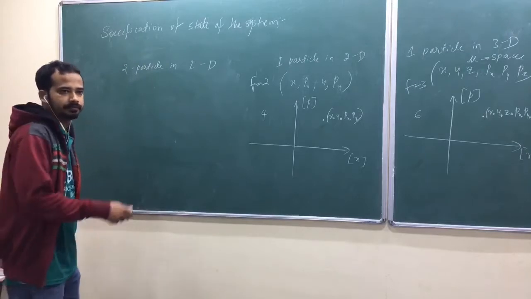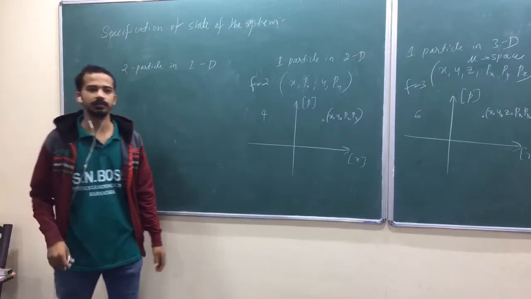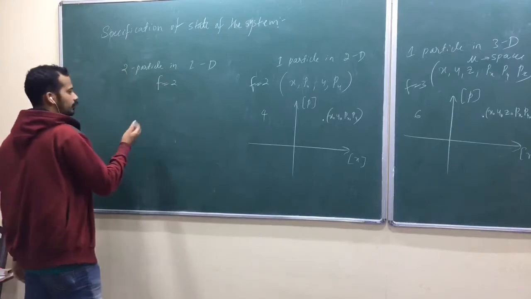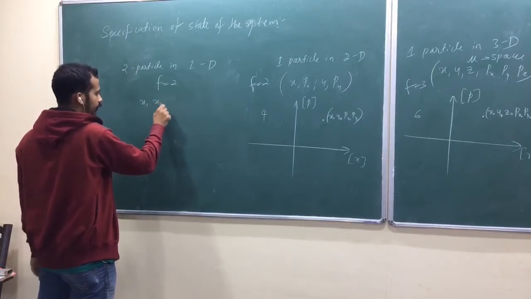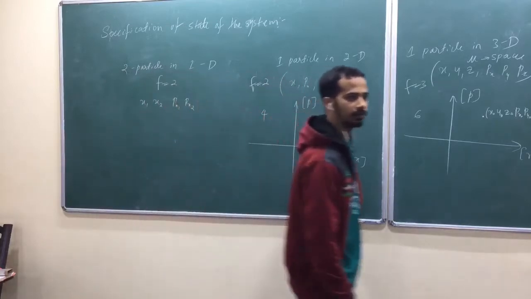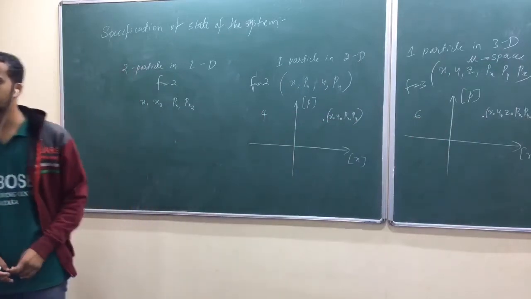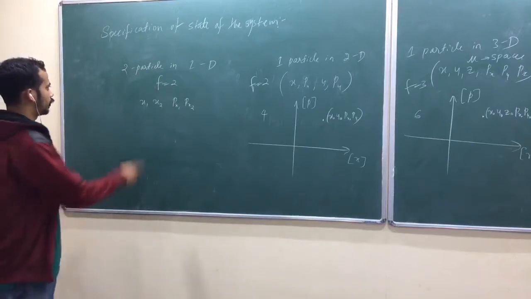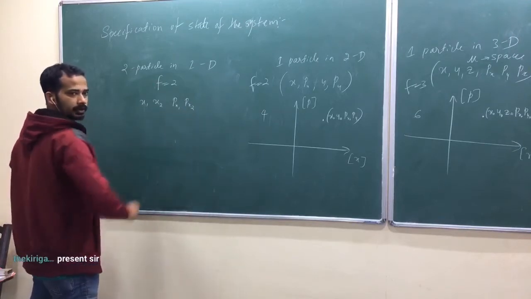What is the degree of freedom for 2 particles in one dimension? 2, isn't it? Degree of freedom is equal to 2. So now look at here. How do you say 2? You need one position for one particle: x1, x2, px1, px2. Shall I write it like this? 2 particles in one dimension, where x1, x2 are the positions of the first and second particle, px1 and px2 are the momenta for the second particle. So now look at here, 2 particles: first particle, second particle, first particle, second particle, isn't it?